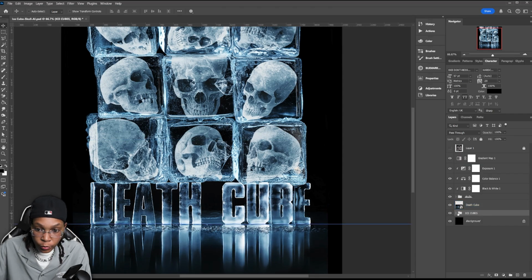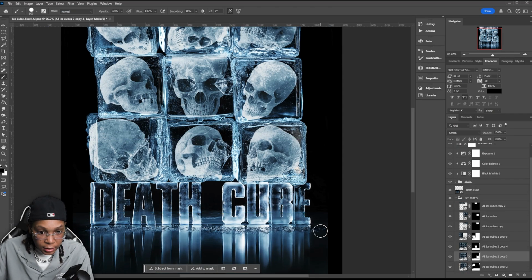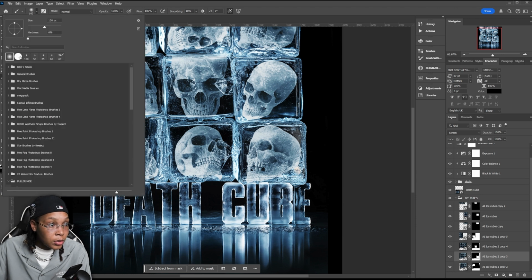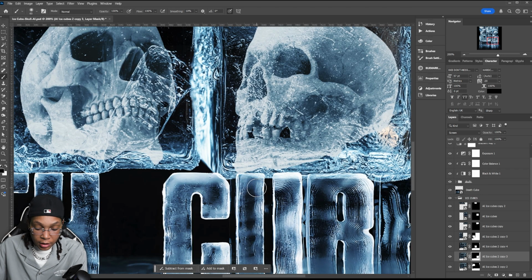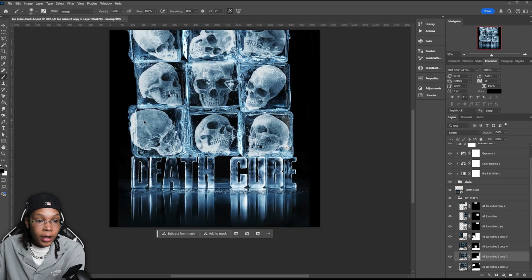For this ice cube here, let's go ahead and just mask out that part a little bit using a soft brush and then maybe just clean it up just a little bit, so it's there, but it's not overly taking over. So this is cool. That's cool. And then they're all held up by the Death Cube.